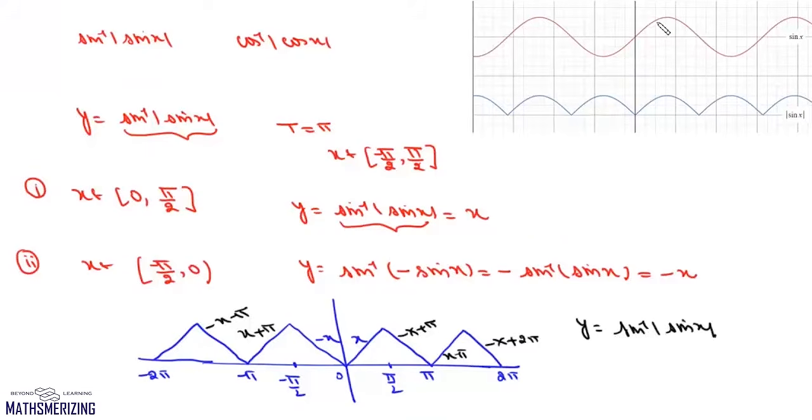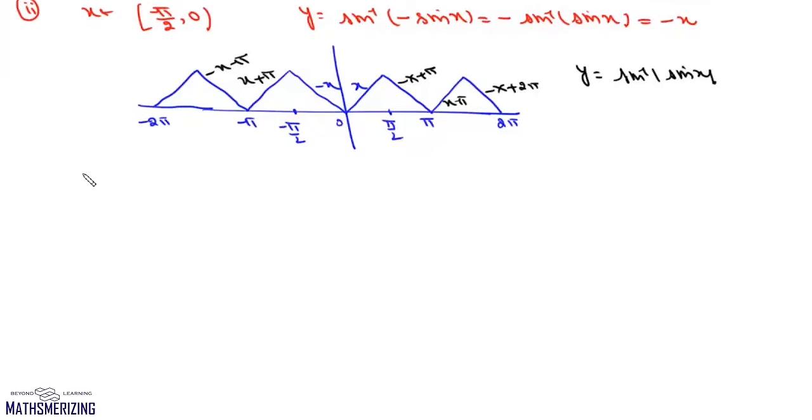Now we look at the graph of sin x and mod sin x, then from 0 to pi, both the graphs are the same. So in 0 to pi, graph of sin inverse of sin x will be the same. So another way of drawing the same graph can be from 0 to pi, draw this graph and then repeat the graph. So again, we'll end up getting the same graph. So this is how we draw the graph of sine inverse of sine x.